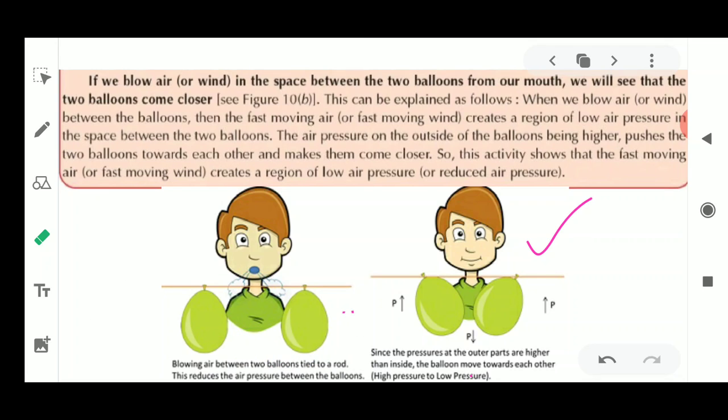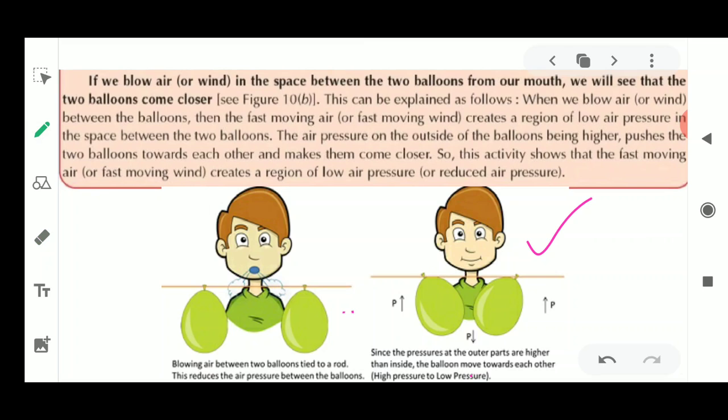So this is the reason because of which the two balloons are coming closer to each other when you are blowing air. The air between these balloons is creating a low pressure area, and you know that air always moves from the region of high pressure to low pressure. So the air on the outside is at high pressure, and it pushes the two balloons towards each other to make them come closer. Okay, so this is the reason these two balloons are coming near to each other.